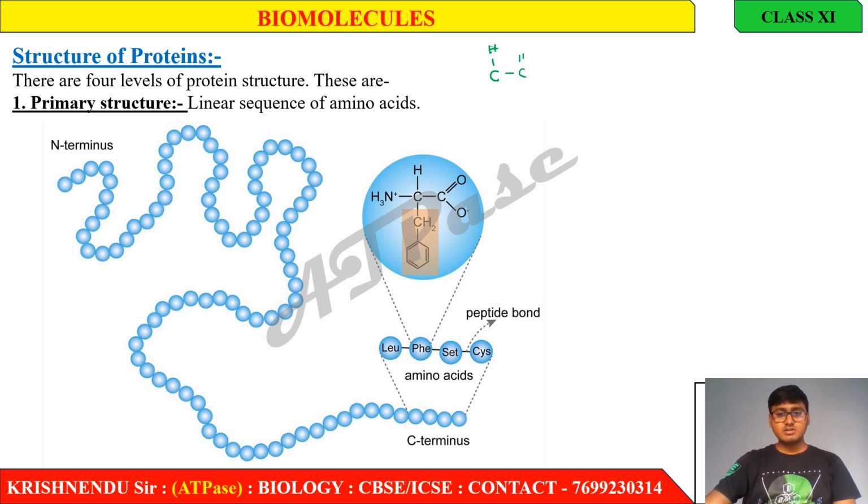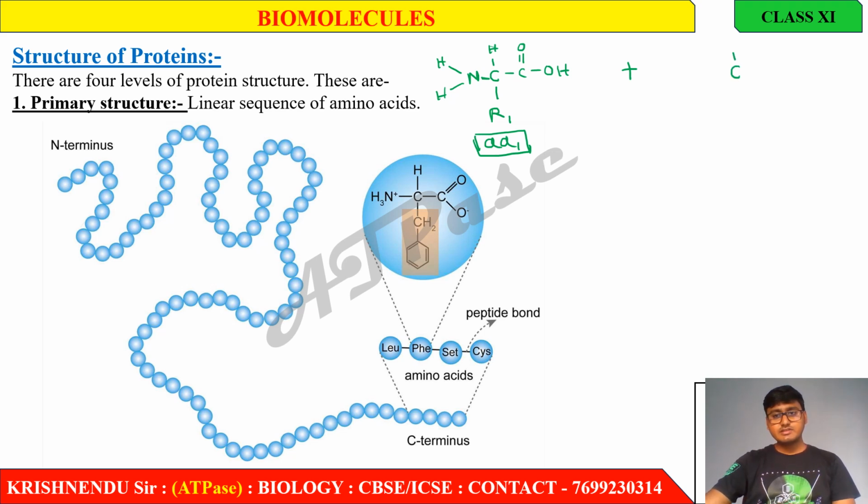C double bond O, O H. This is C double bond O H, and here N H2, NH2, and here R1. That is amino acid 1. Amino acid 1 will link to amino acid 2.